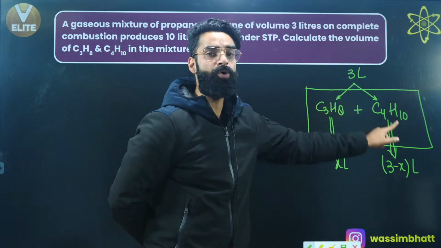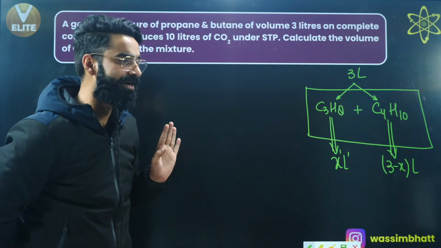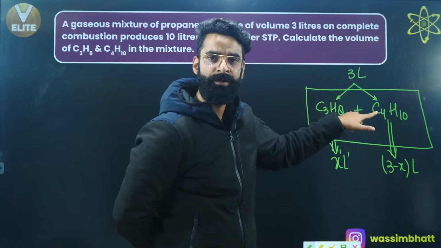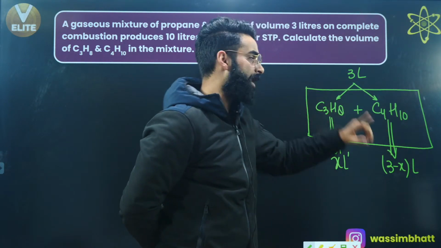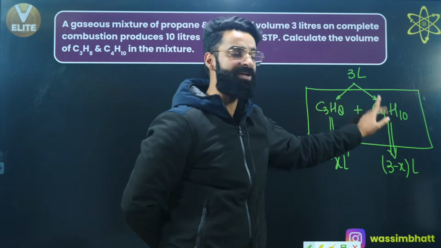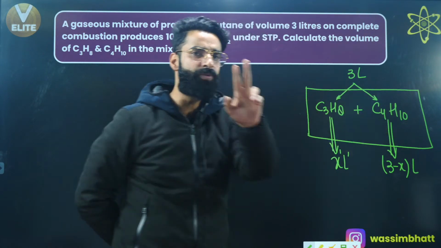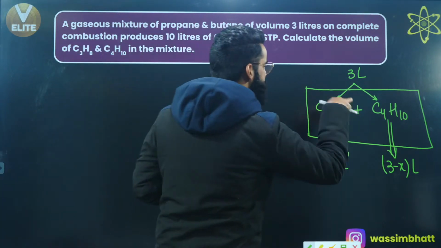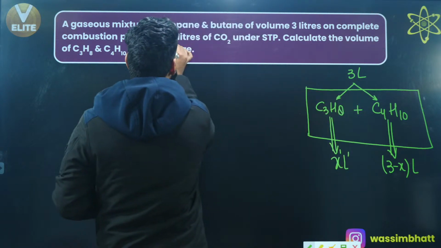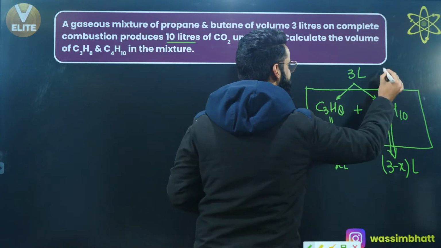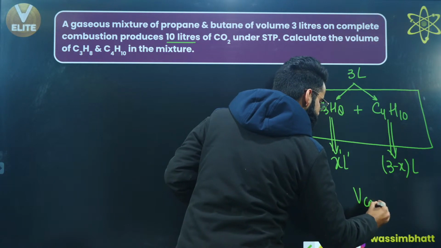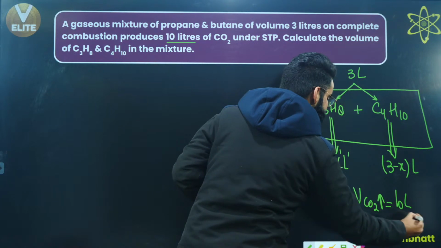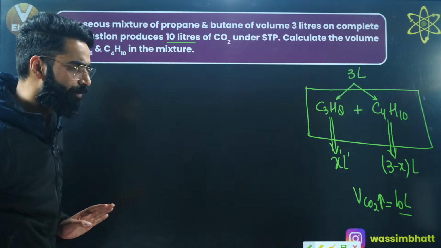Combustion of hydrocarbon always leads to the formation of carbon dioxide and water. So how many reactions will be taking place over here? When we do the combustion of this mixture, combustion of propane and combustion of butane will take place separately. So there'll be 2 reactions basically. And as per the question, when we do the combustion of this mixture, 10 liters of carbon dioxide gets liberated. The volume of carbon dioxide liberated after the complete combustion of this mixture is equal to 10 liters, as per the equation itself.